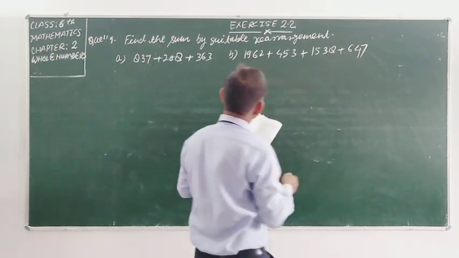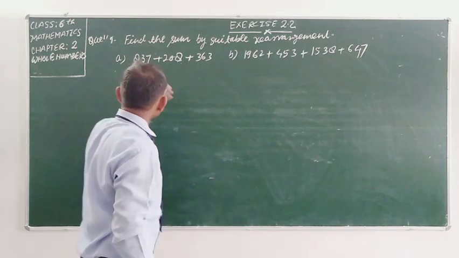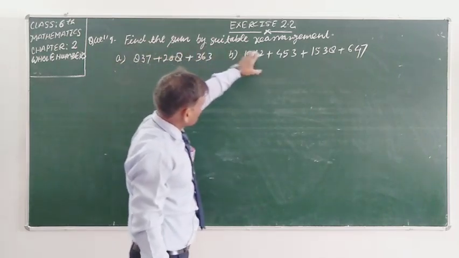Sorry. So student, this is the question. Question is saying find the sum by suitable rearrangement.